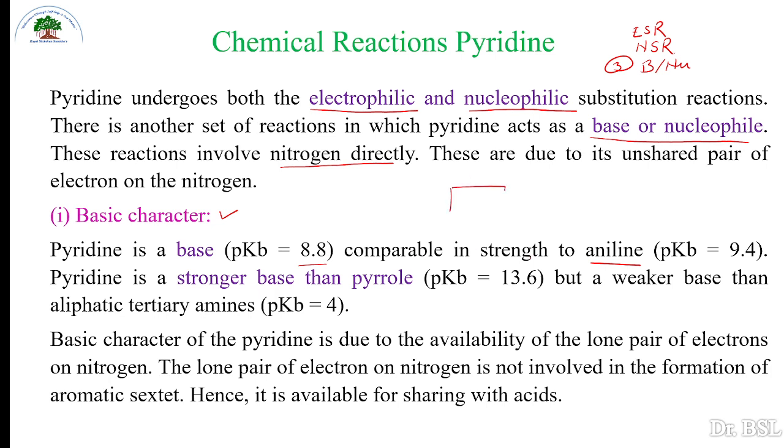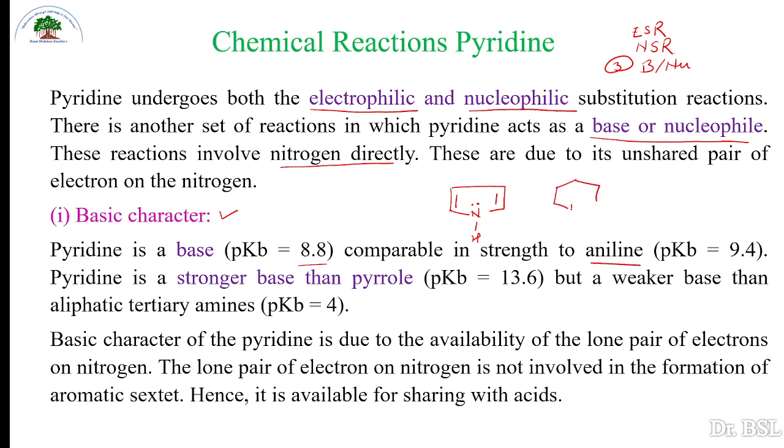We know this is the structure of pyrrole, and pyridine is a stronger base, but a weaker base than aliphatic tertiary amines. So the basic character of pyridine is due to availability of the lone pair of electrons on nitrogen.